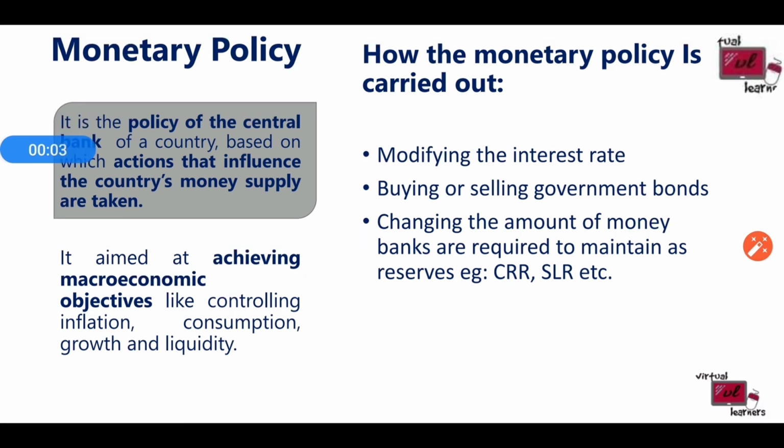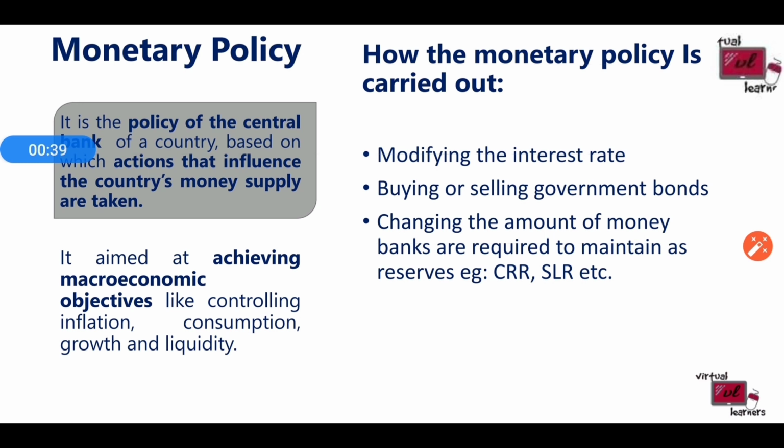We will take an example. If the interest rate of the loan increases, then the demand of the loan decreases. Or in other terms, we can say that the amount which is lent by the bank will get reduced because the interest has gone up. The same thing with buying or selling of government bonds. If RBI is selling a government bond, then people will purchase it by giving money. So the excess amount of money in the monetary system or the economy will circulate back to the RBI, whereas bonds will be kept with the people.